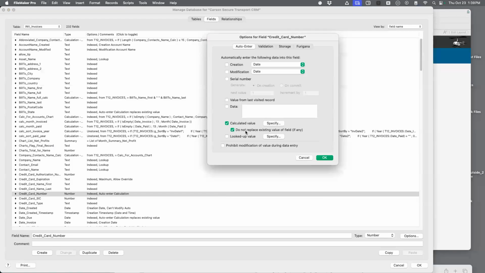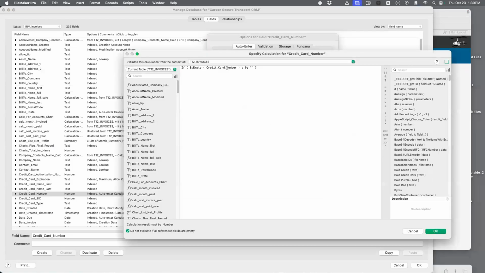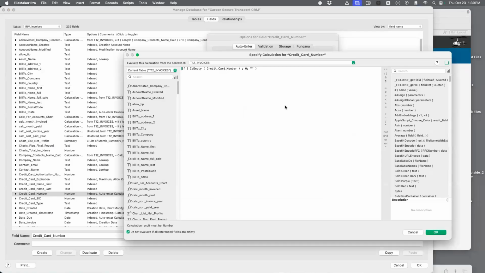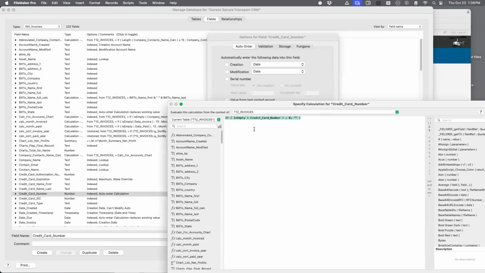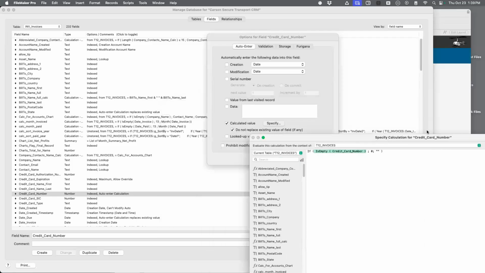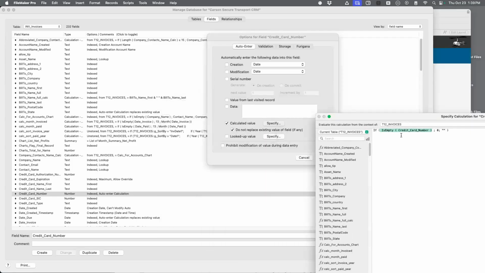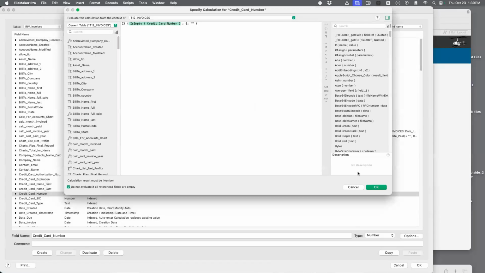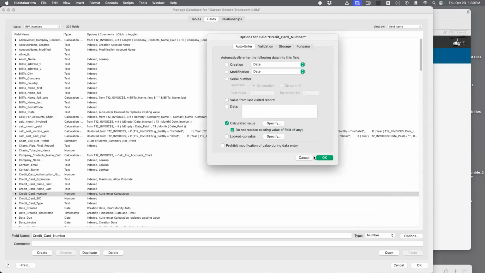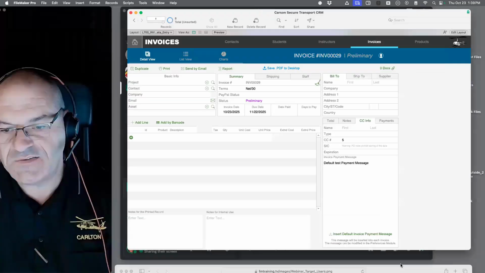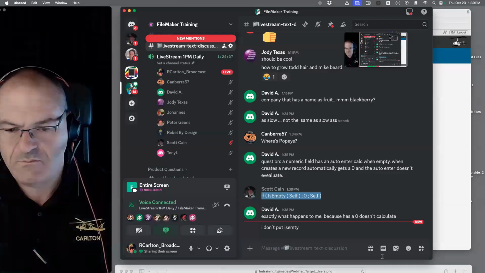One is the checkbox, and the other is the calculation says is empty. Even if this reruns every 2 seconds, it's not going to do anything unless it's empty. So from this perspective, it's a little redundant. I don't know if you're expecting something different, David. Seems to me that's kind of the way it should be.